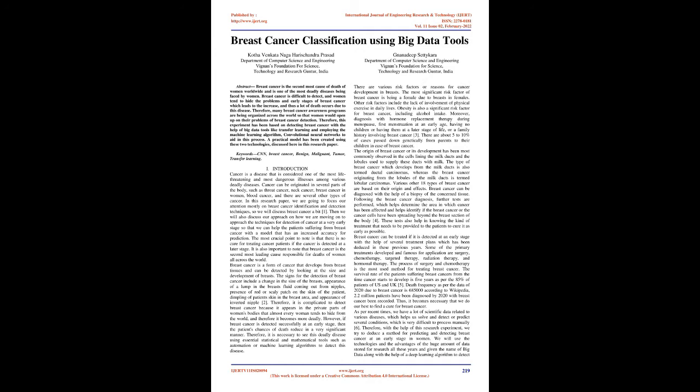There are about 5 to 10% of cases passed down genetically from parents to their children in case of breast cancer. The origin of breast cancer or its development has been most commonly observed in the cells lining the milk ducts and the lobules used to supply these ducts with milk. The type of breast cancer which develops from the milk ducts is also termed ductal carcinomas, whereas the breast cancer originating from the lobules of the milk ducts is termed lobular carcinomas. Various other types of breast cancer are based on their origin and effects.